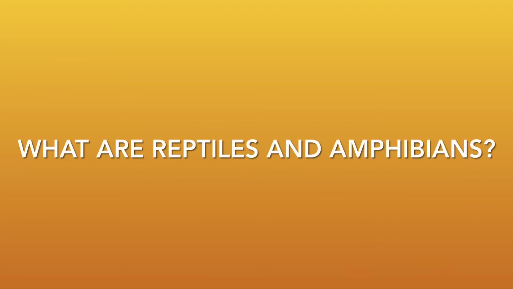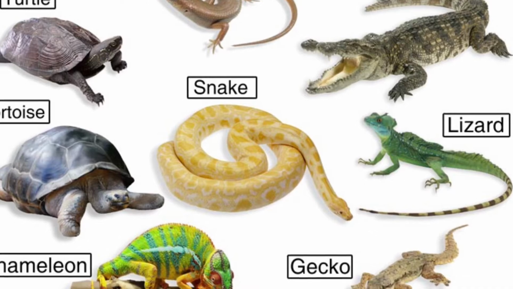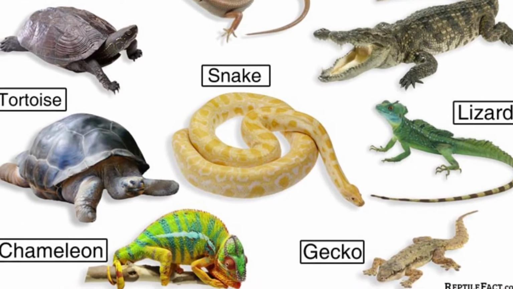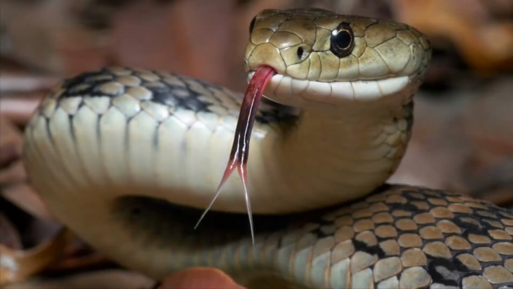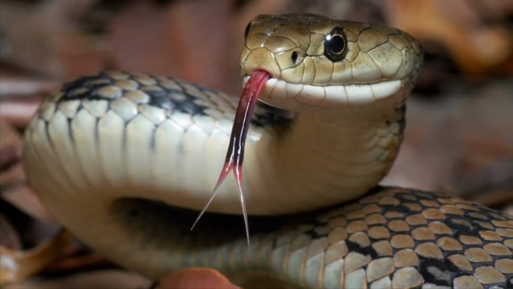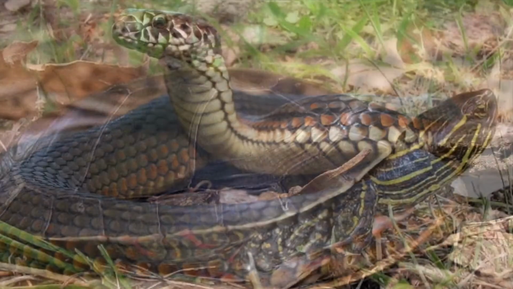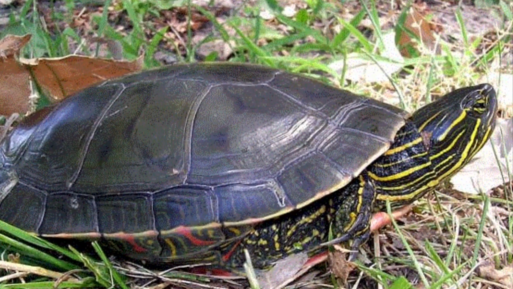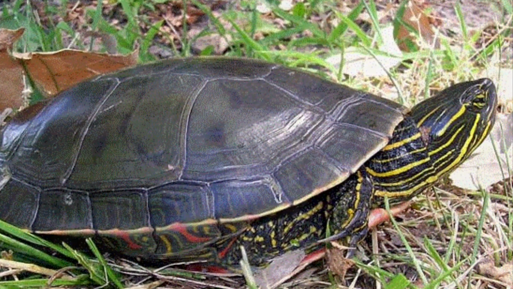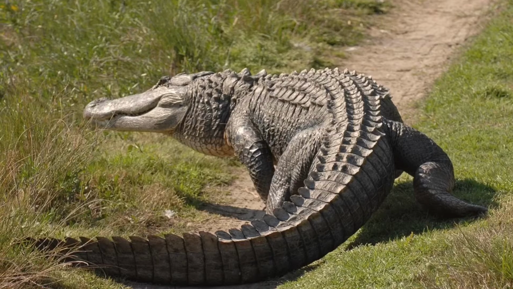What are reptiles and amphibians? Reptiles are a group of animals that have dry skin covered with scales. Some reptiles also have shells to keep them safe. Most reptiles lay eggs. Snakes, turtles, and alligators are reptiles.